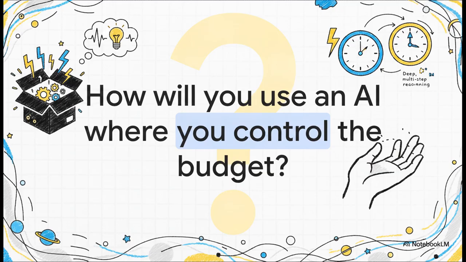As we wrap up this explainer, I'll leave you with this thought. We are officially entering an era where the black box of AI reasoning is finally being opened up to the user, when the power to dynamically balance lightning-fast speed and deep, multi-step reasoning is completely in your hands. What impossible problems are you going to solve next?